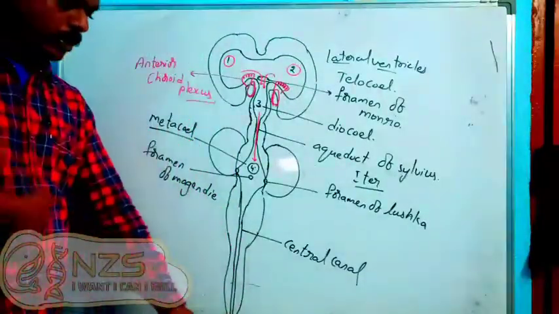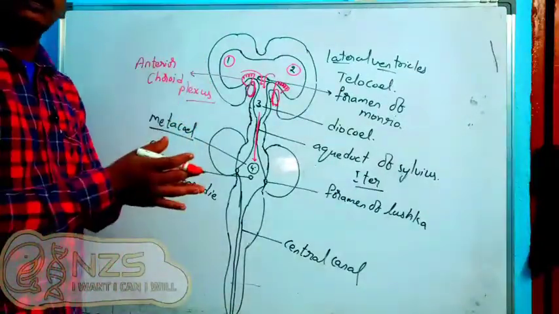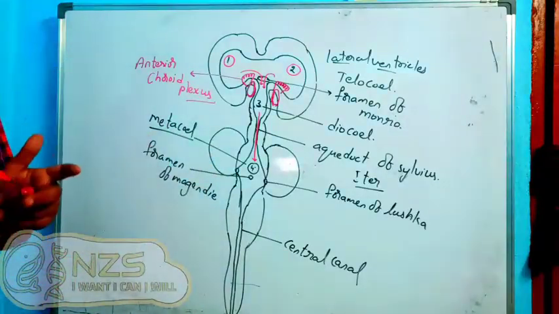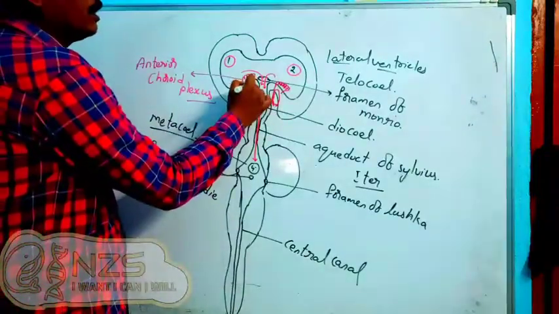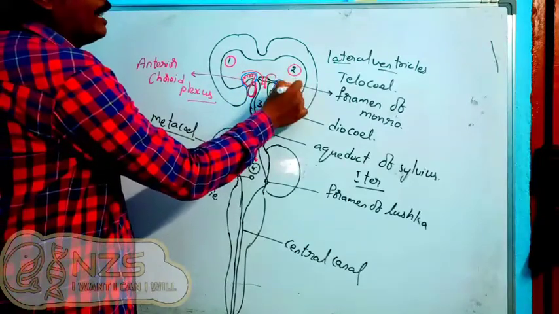Through this choroid plexus the CSF is formed from the blood. You all know the anterior choroid plexus is created by the arteries present in the pia mater. The arterial capillaries present in the pia mater are lined by some special cells called ependymal cells.